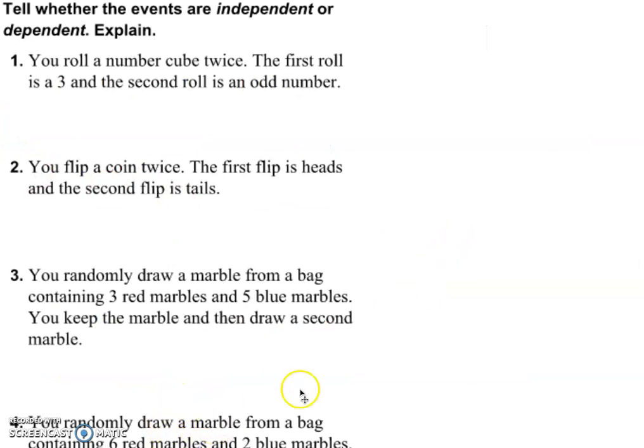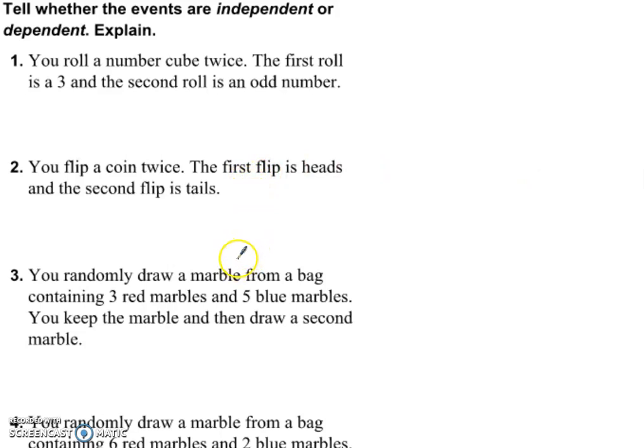I know this bottom one is cut off a little bit. Give it a try. It says, tell whether the events are independent or dependent. Explain. So it doesn't say to find the probability. It says to say whether they're independent or dependent. Give this warm-up a shot. Pause the video and we will review.